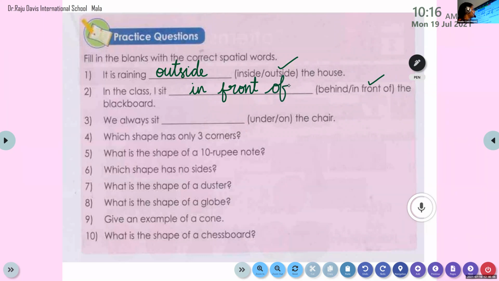All of you write the answer in front of.